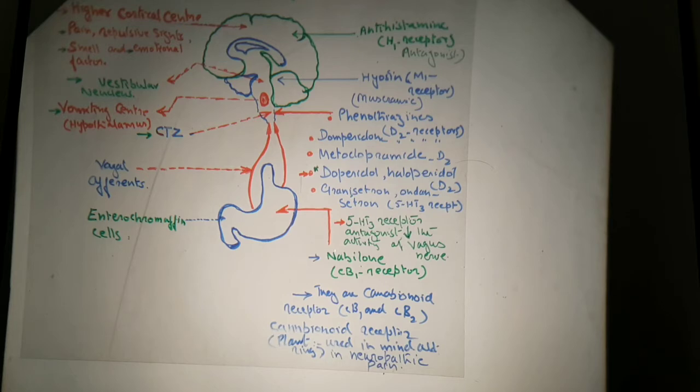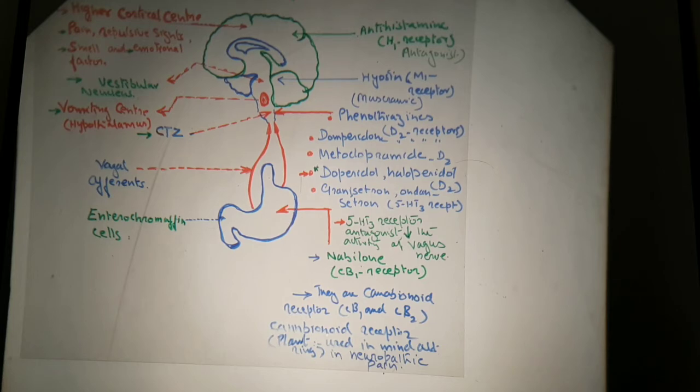Now, nabilone acts on the CB1 receptor. Now, what is the CB1 receptor? CB1 means the cannabinoid receptor. Cannabinoid receptors are CB1 and CB2.